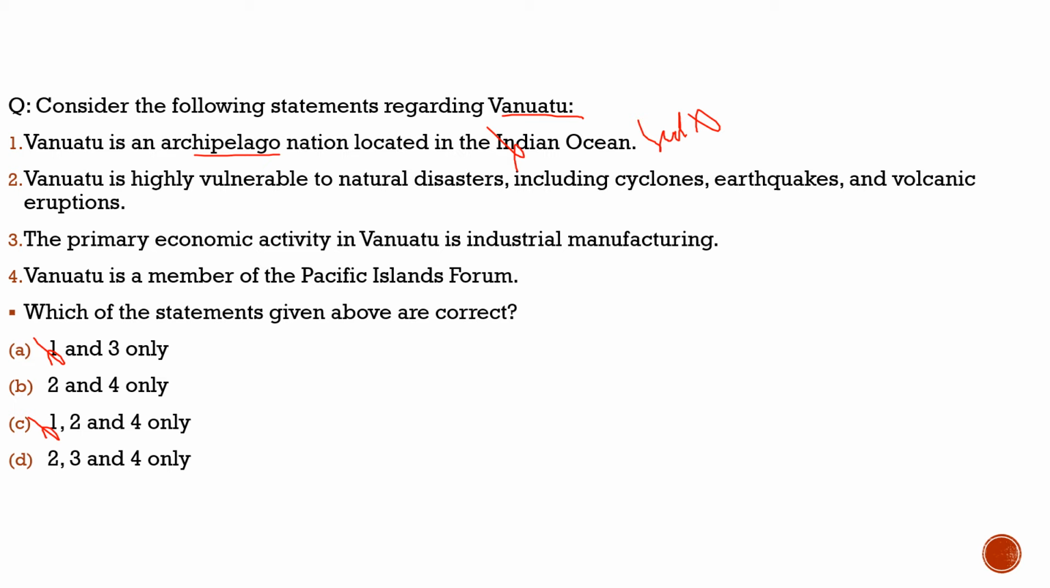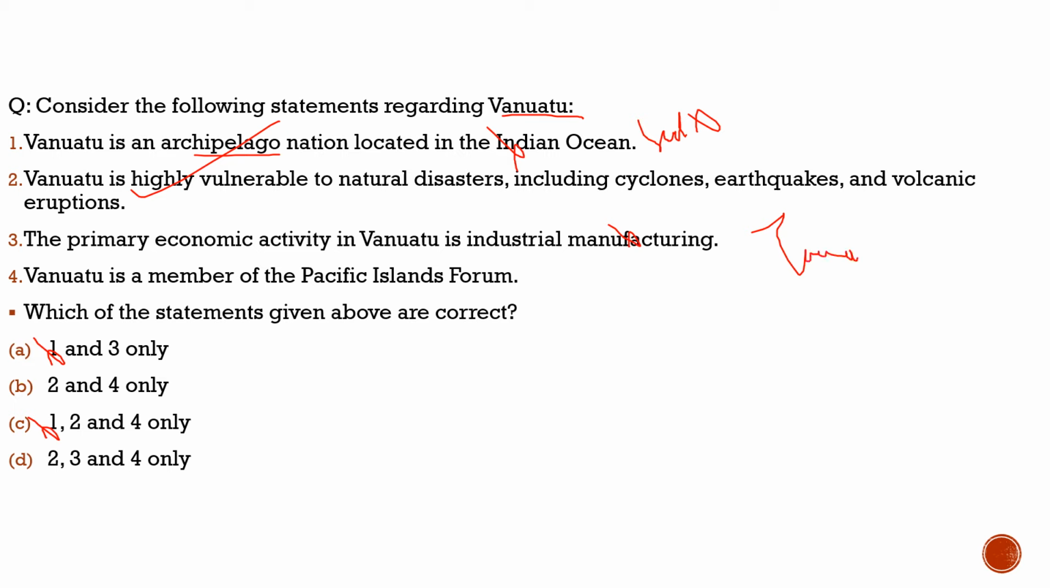Now let's have a look at the second statement. Vanuatu is highly vulnerable to natural disasters, including cyclones, earthquakes, and volcanic eruptions. 100% correct. That is the nature of these islands. Third statement: the primary economic activity in Vanuatu is industrial manufacturing. No, it is not industrial manufacturing, but tourism.